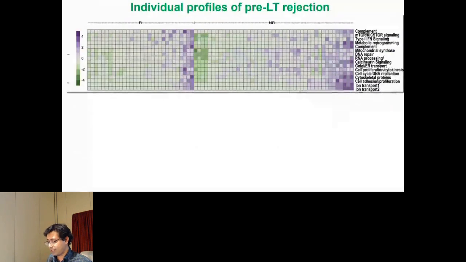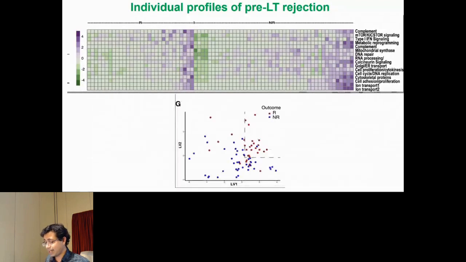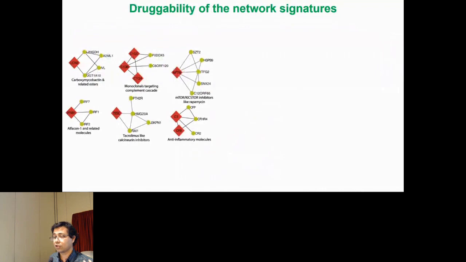So diving more into this idea, this is what the heat map of the different modules that we picked up look like. The rejectors, if we do a partial least squares discriminant analysis, the rejectors have a relatively tight profile in terms of how they co-vary among themselves. The non-rejectors have a very, very different profile. But what is actually more interesting is that these network signatures are druggable. So they are targets of a lot of drugs.